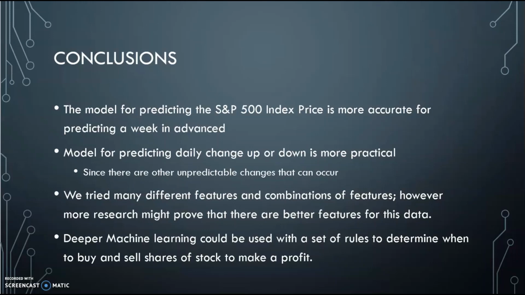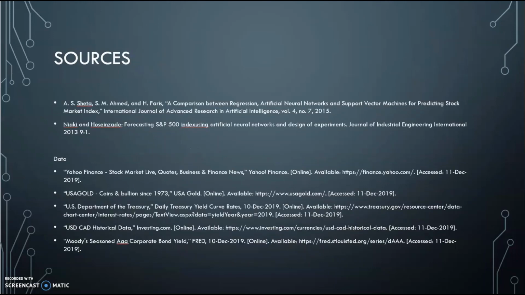So thank you. These are our sources. The top two articles were both published in research journals. The first is the International Journal of Advanced Research in Artificial Intelligence, and the second is the Journal of Industrial Engineering. All of our data sources are down here as well. So overall, a good project. There are many improvements to be made, but there's definitely a lot that we learned from this. Thank you.